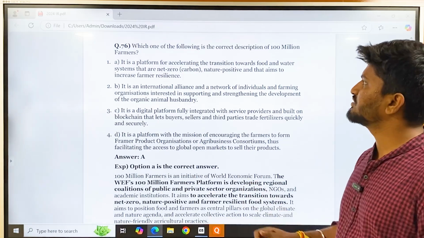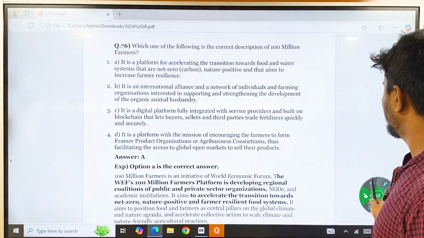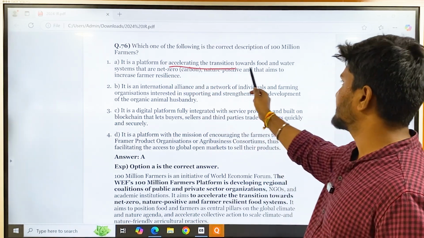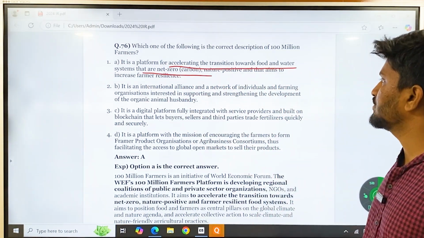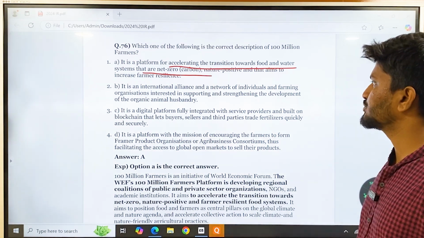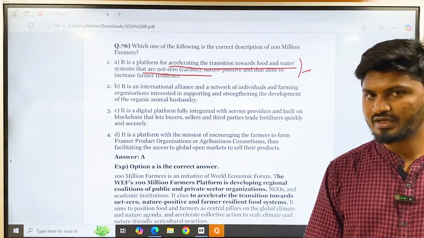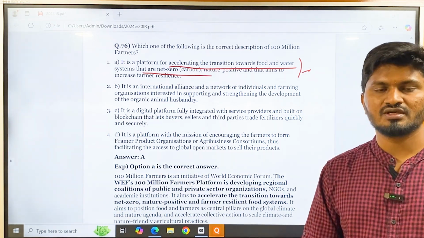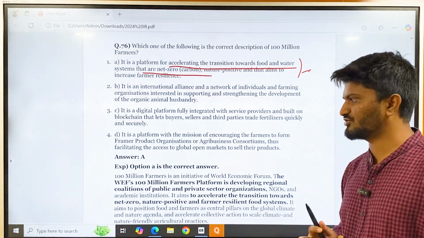And 76, which of the following is correct about 100 million farmers? We already discussed this one. It is a platform for accelerating the transition towards food and water systems that are net zero, nature positive, and that aims to increase farmers' resilience. So this is the correct answer. In these questions, you either know the answer or you don't. Okay, if you are sure about these questions, then only answer it, or else it is better to skip these kinds of questions.